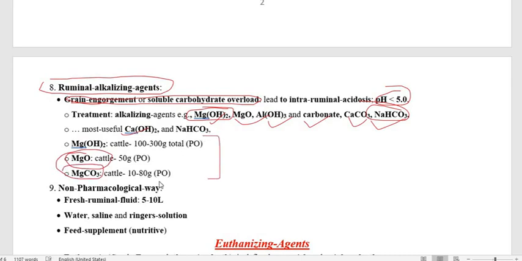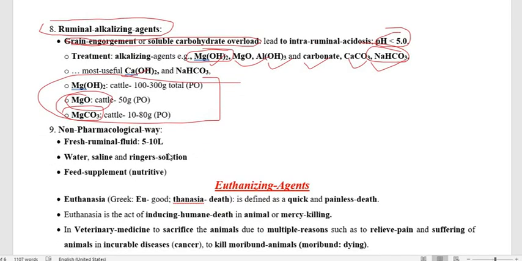Regarding the dose, usually 50 to 100 gram is the dose. For magnesium oxide, magnesium carbonate, and magnesium hydroxide, it is 100 to 300 gram by oral route. Now we have to go through the non-pharmacological way of treating ruminal stasis, which does not come under actual drugs, but is very much practiced.